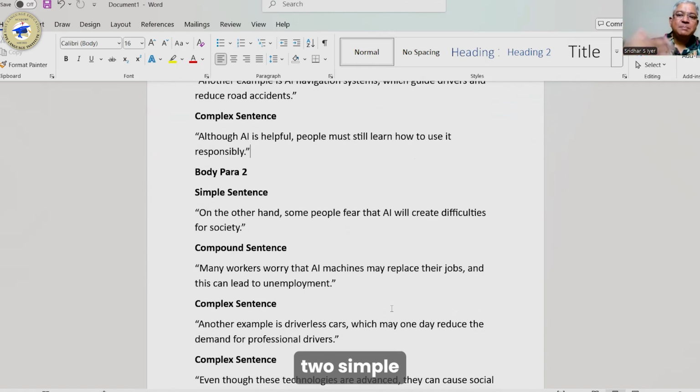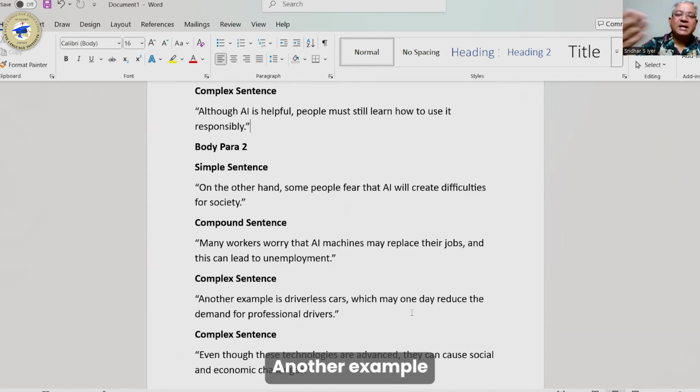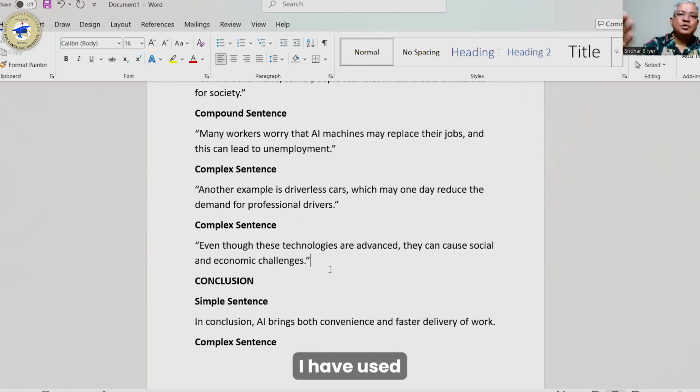Body para 2. Simple sentence. On the other hand, some people fear that AI will create difficulties for society. After that, I used a compound sentence. Many workers worry that AI machines may replace their jobs. Then I've used a complex sentence. Another example is driverless cars, which may one day reduce the demand for professional drivers. I have used another complex sentence. Even though these technologies are advanced, they can cause social and economic challenges.